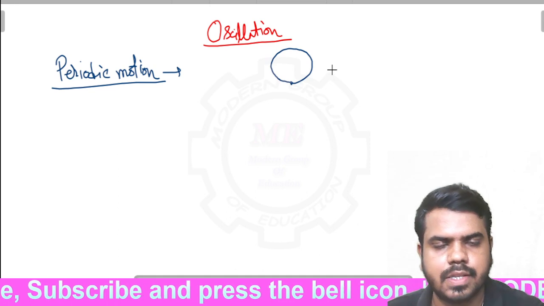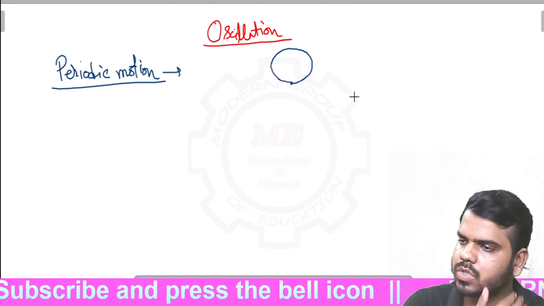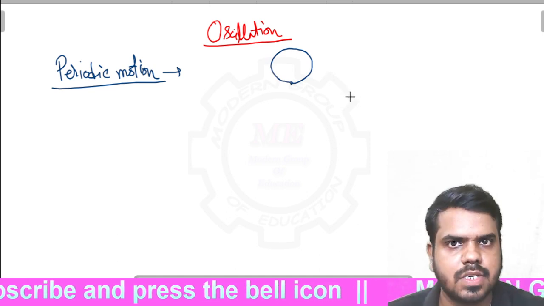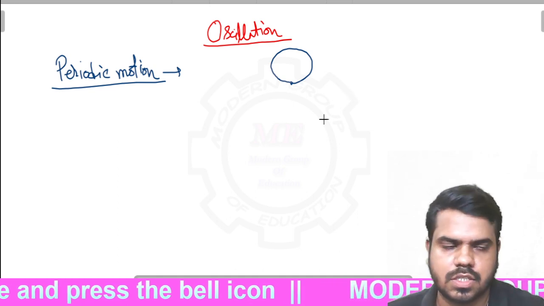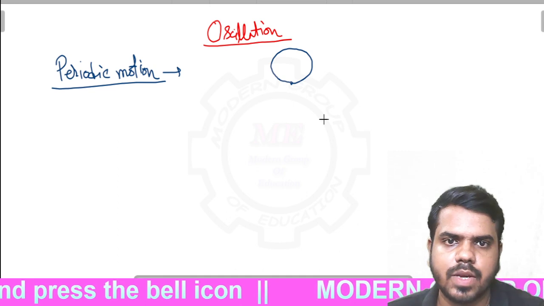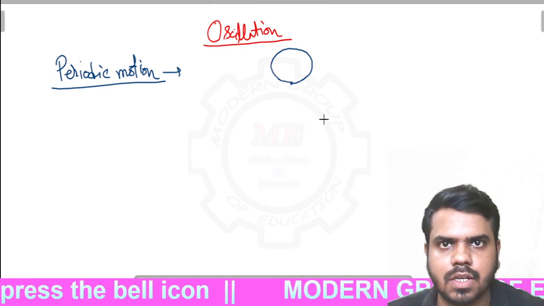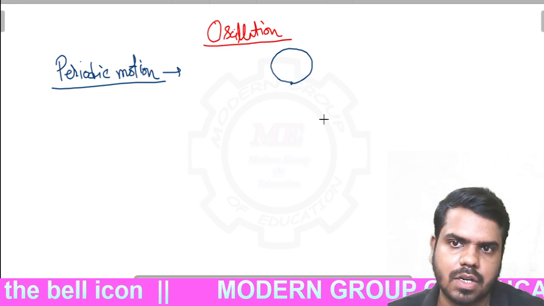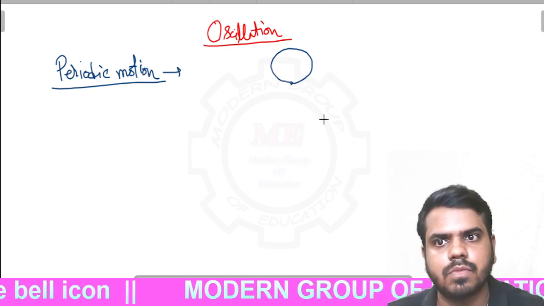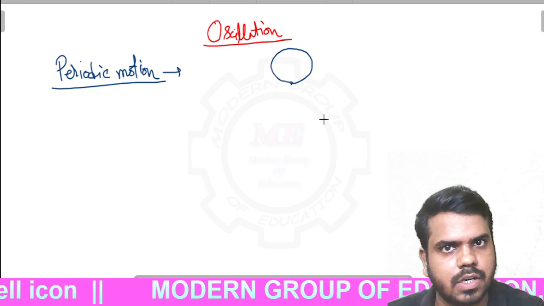That doesn't mean that only the circular motion is a periodic motion. Any motion which repeats its path after some time interval is a periodic motion. Just like us, we humans repeat our path. We repeat our schedule after some time interval. So we follow a periodic motion. Clear?